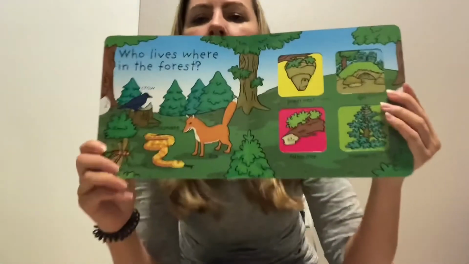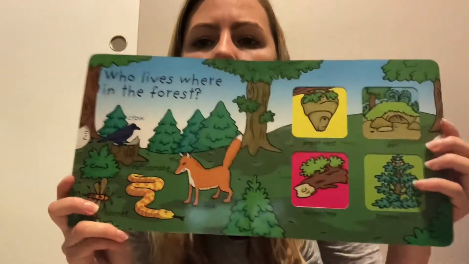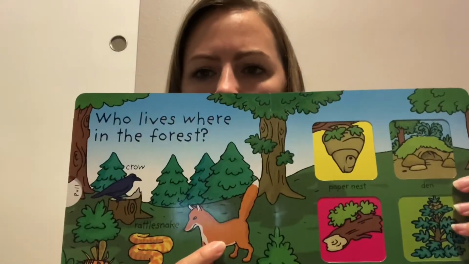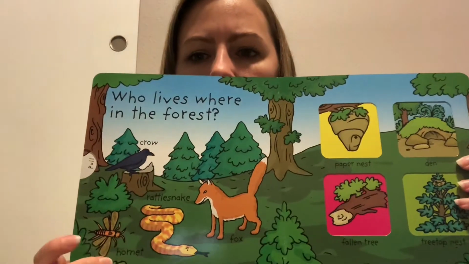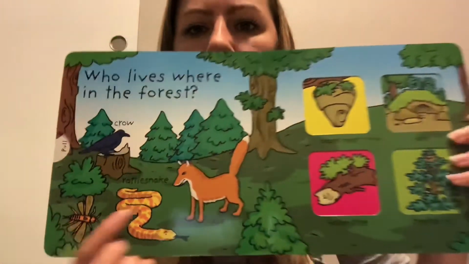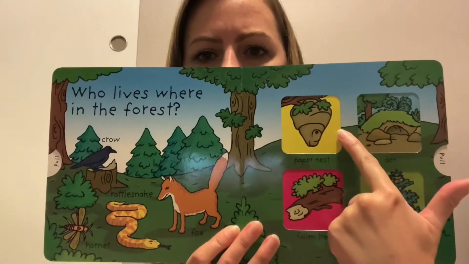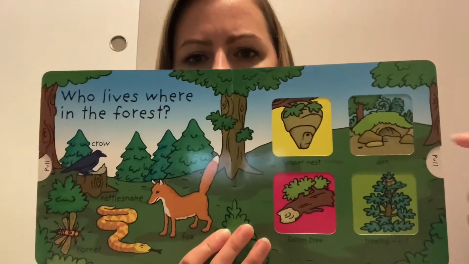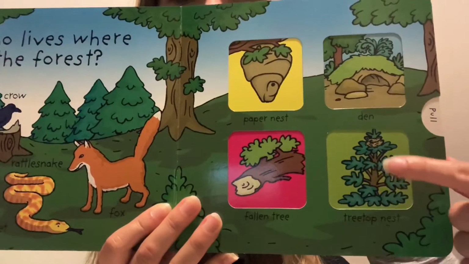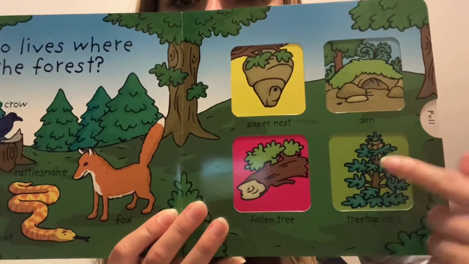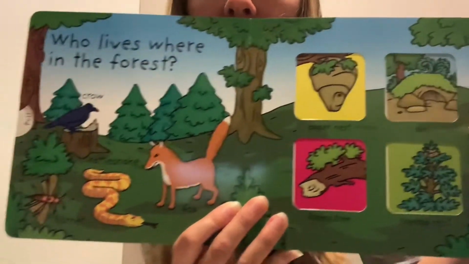Let's look at other places where our animals could live. Who lives in the forest? We have a fox. We have a crow. We have a rattlesnake. And a hornet. Look, we have a large nest. We have a den. We have a tree nest. And we have a fallen tree. Let's find out where these different animals live.